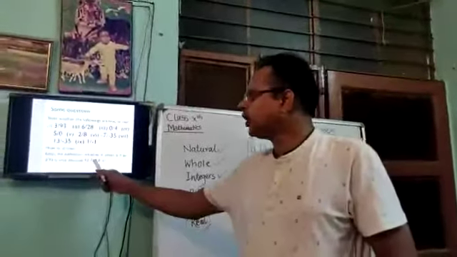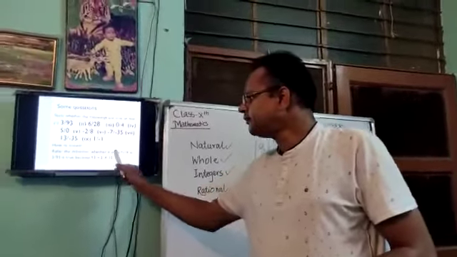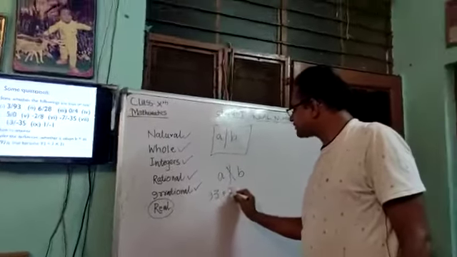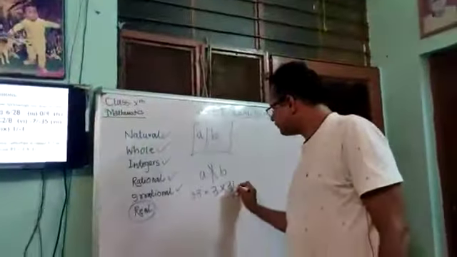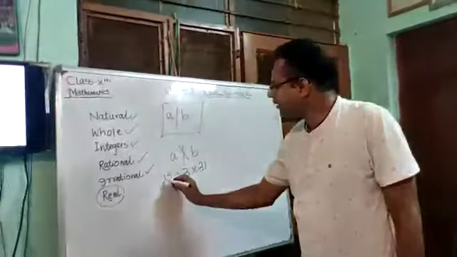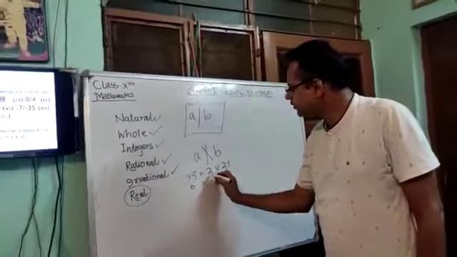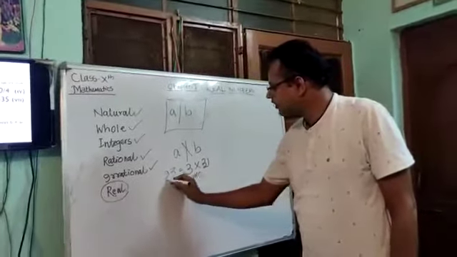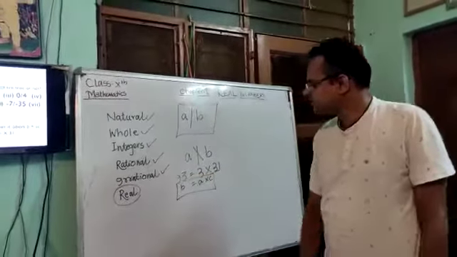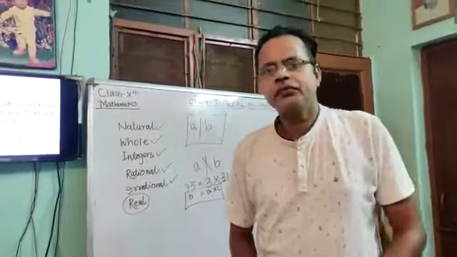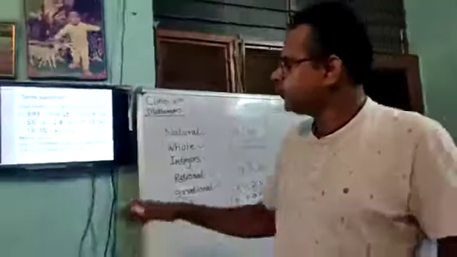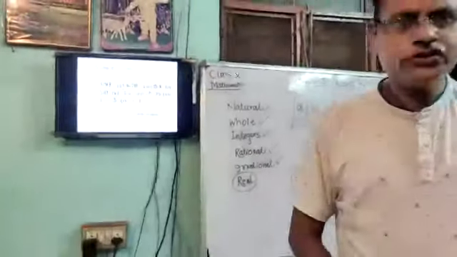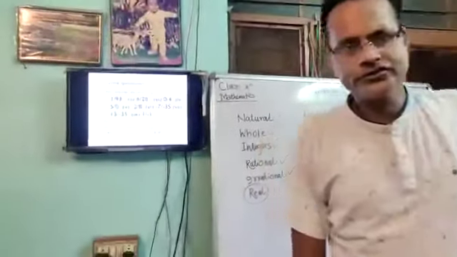So you convert all the answers into this form. 93 can be expressed as 3 into 31. Is that clear? So here 93 I can take as b, then this is the divisor a, and there exists another integer c. This relation is satisfied, hence we can call this statement true. In this way, we can work out all the answers of these questions.